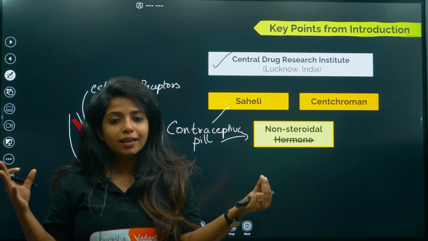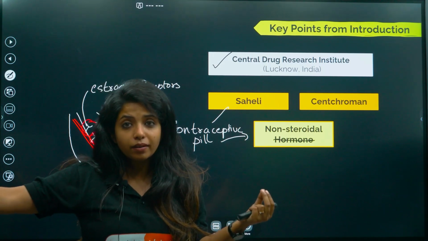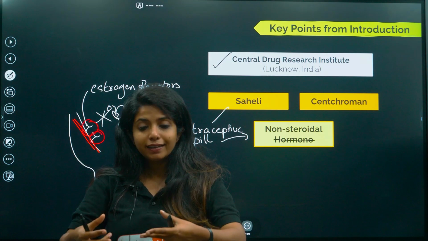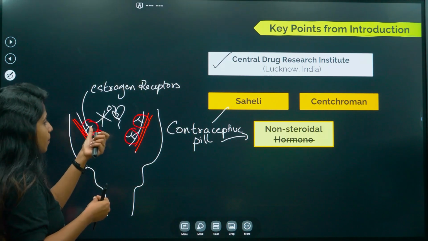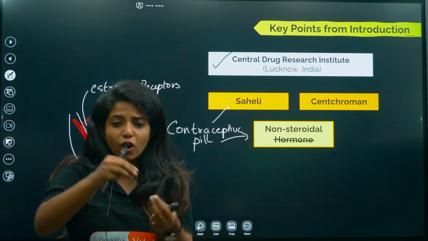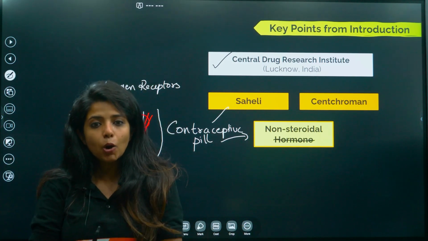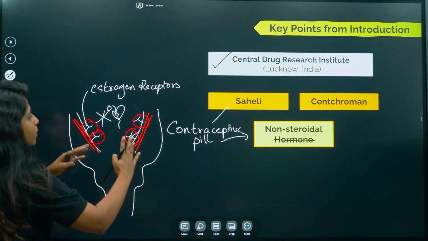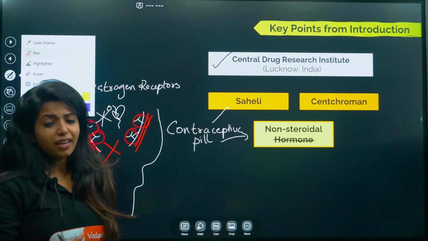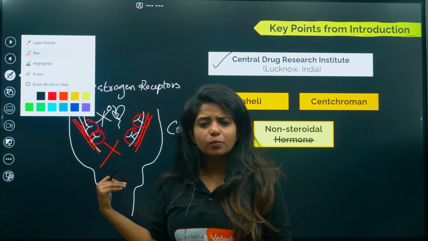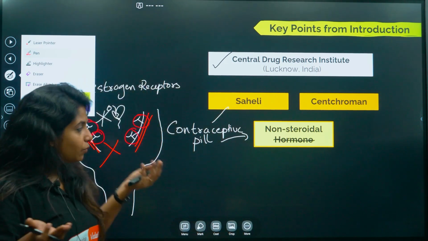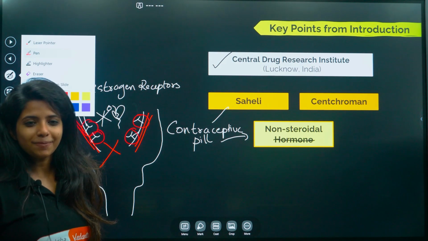Without estrogen, I don't think the proliferation happens, right? Remember the proliferative phase where with the help of estrogen, the endometrium was proliferating. So as of now, if there are no receptors, estrogen will come and find that there are no receptors, could not bind, and if they are not binding, can the endometrium form? No, the endometrium is not formed. Now if the endometrium is not formed, can the baby survive? Can the embryo come and get implanted in the endometrium? No, if the endometrium itself is not there, then obviously there won't be implantation taking place, right?